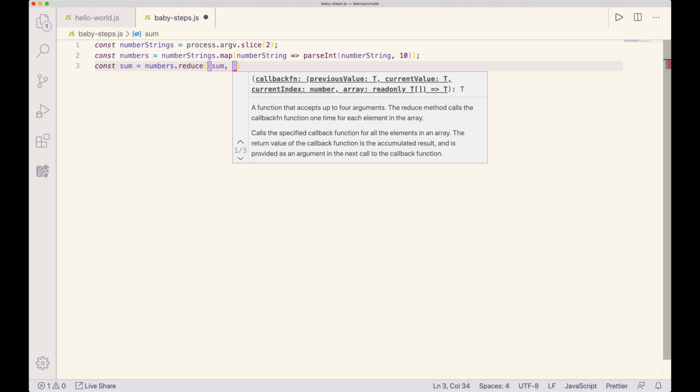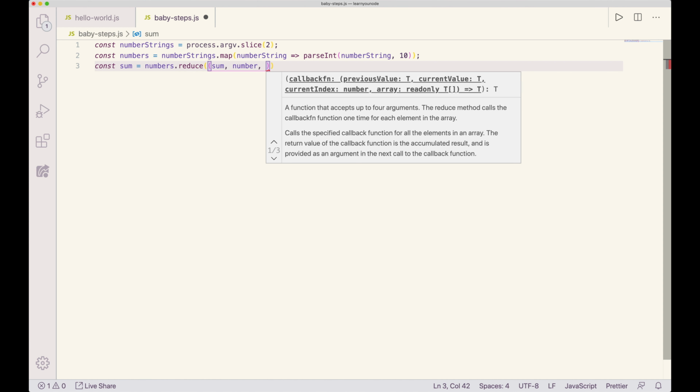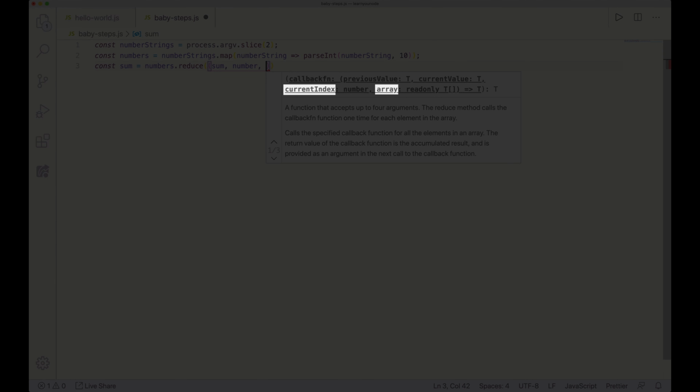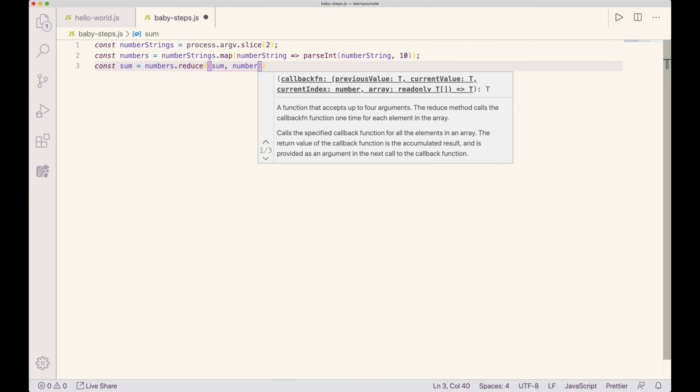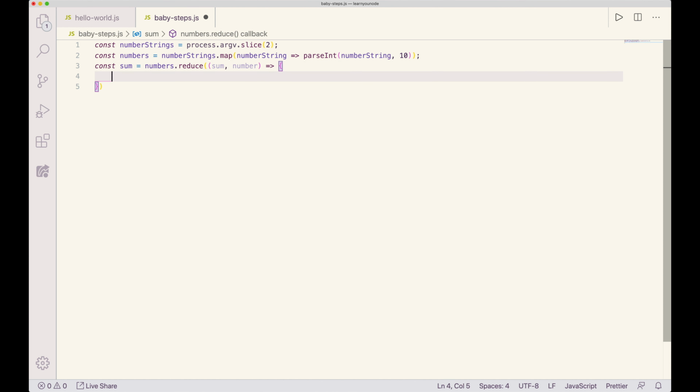The current value, I guess we could just call it number. And then I'm not going to do anything with the current index or the entire array. I don't really need those. So I'm just not going to name those parameters. They'll still get passed in, but since we don't need them, we don't need to name them anything.